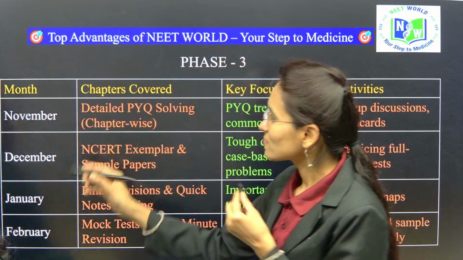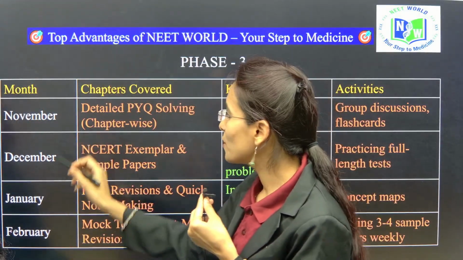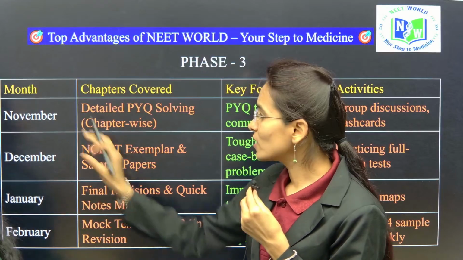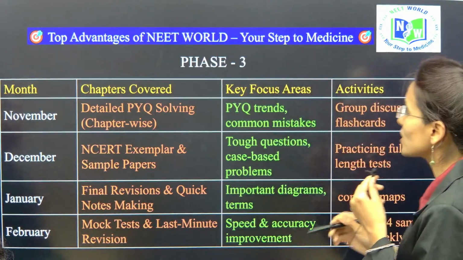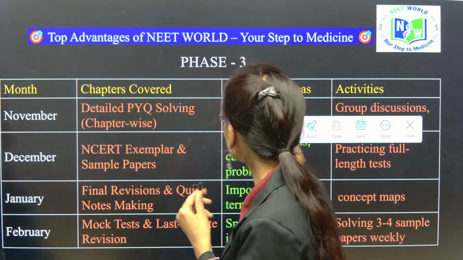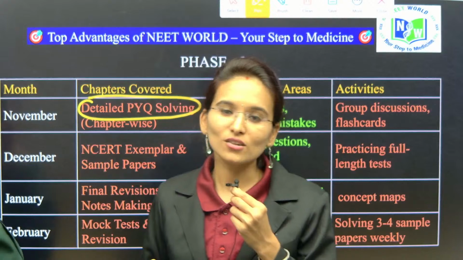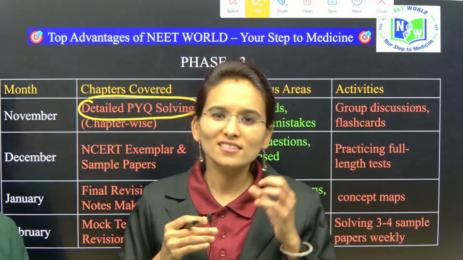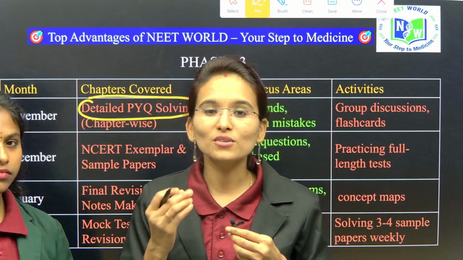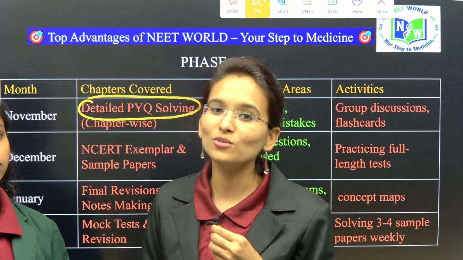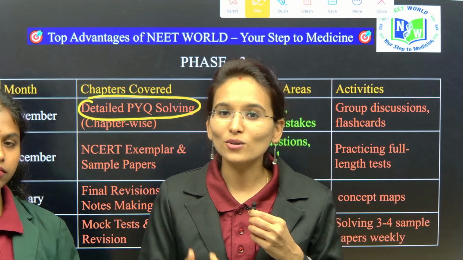Yes, see here, phase 3 is going to include 4 months: November, December, January and February. In these 4 months, in the month of November, as we are going to complete the syllabus very fast, you need to analyze detailed previous year question solving. So students, I request that not only just continuously reading the concepts, you need to analyze and attempt some previous year question papers and some sample papers, right? By that you are able to understand where you are.